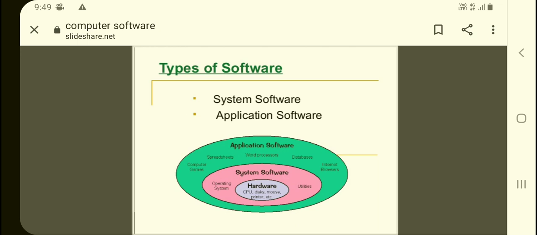See, I have told you already about the hardware and the software. Those two things are totally different, poles apart. So there is something needed in between them so that they can communicate with each other properly. I'll give you just a real life example, like if one person is from one country, he speaks Chinese, and the other one is from our country, he speaks the Indian language, Hindi. So you need a translator in between them so they both can communicate with each other smoothly. The translator must know both languages, this language also and that language also.